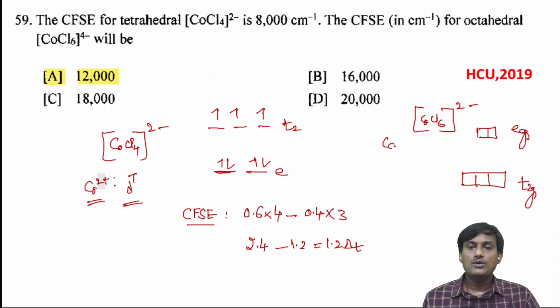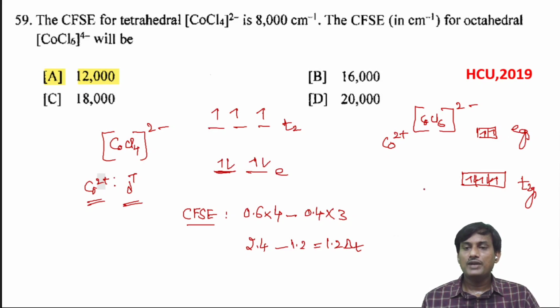Here also you have cobalt 2 plus, d7 electron configuration, and this one is a weak field ligand: 1, 2, 3, 4, 5, 6, and 7. Here the multiplication factor is 0.4, here 0.6.